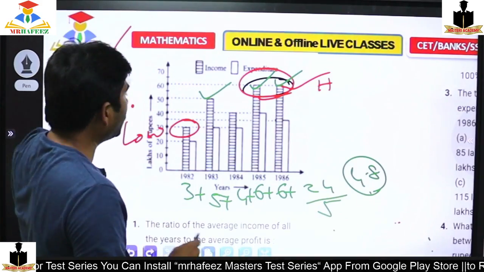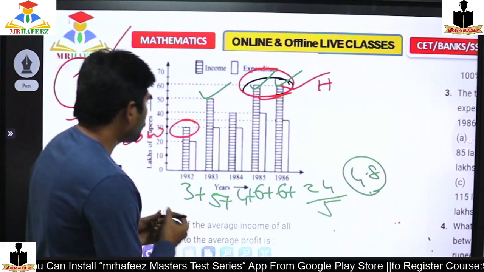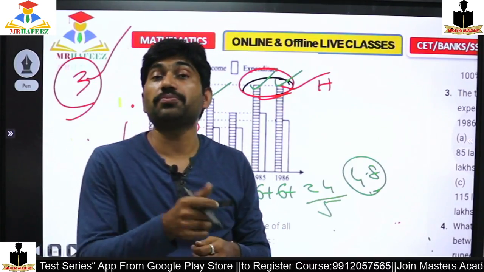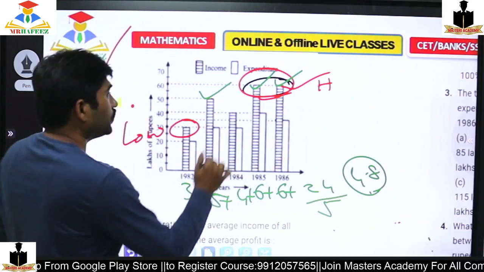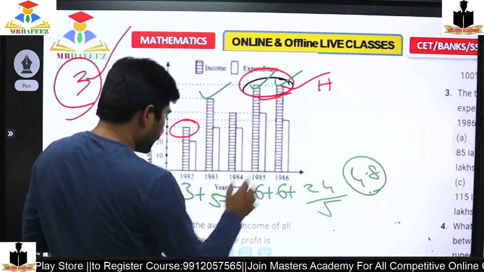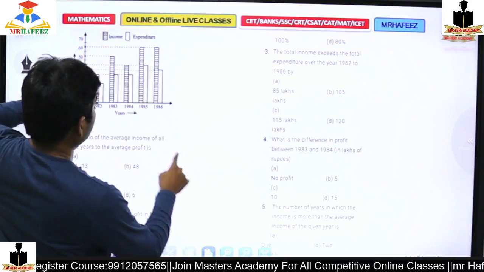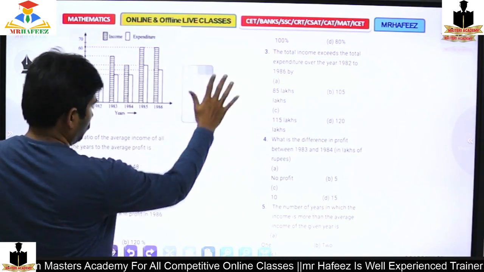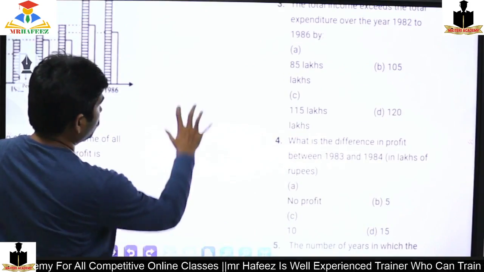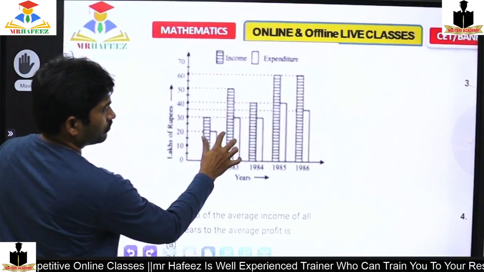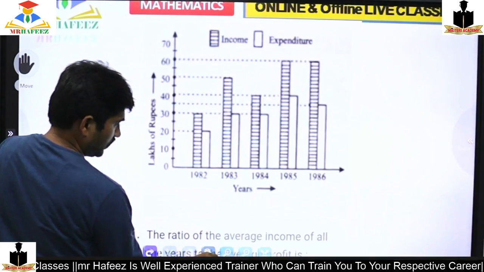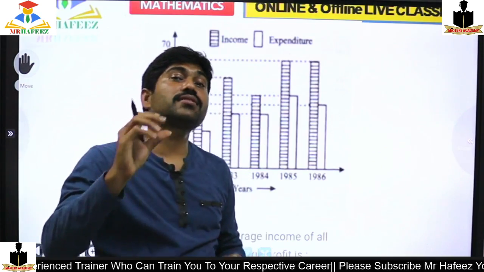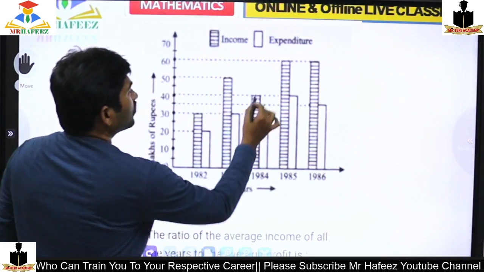See here, observe here. What is average? Average means distributing equally. Yes or no? To distribute, what will I do? I'll take another brick and cut one brick.